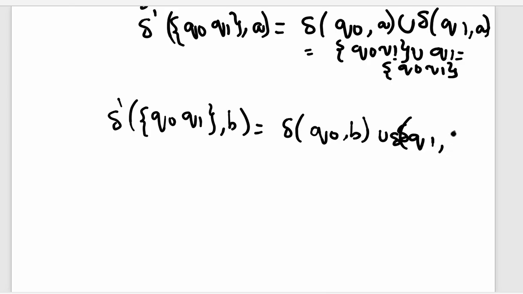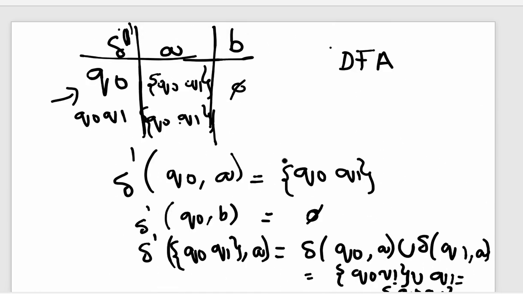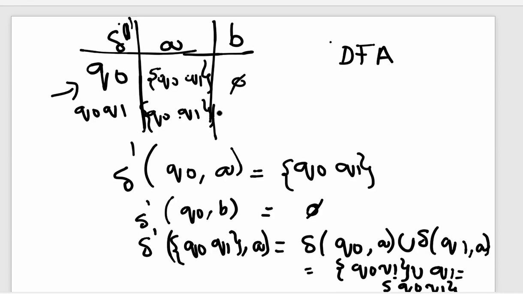What is Q0 on B? It's phi. What is Q1 on B? It's Q1 only. So now what we do here is write a new state called Q1. As it is a new state, we have to do transition for Q1 as well.